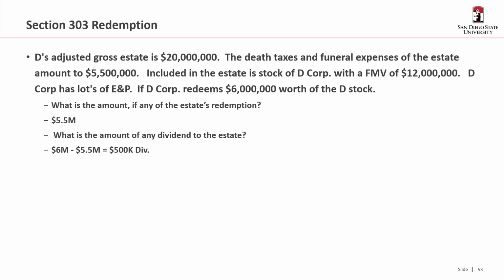So what is the amount, if any, of the estate's redemption? And that's $5.5 million. So what is the amount of the dividend to the estate? Well, that's the remainder. That's the difference between the $6 million that was redeemed and the $5.5 million that qualifies as a 303 redemption.